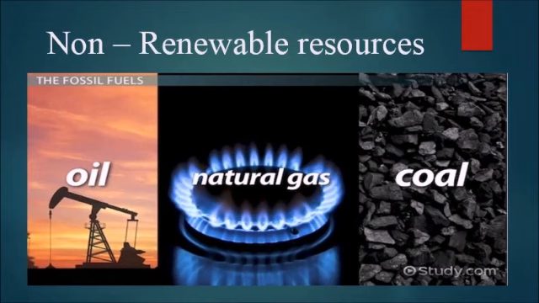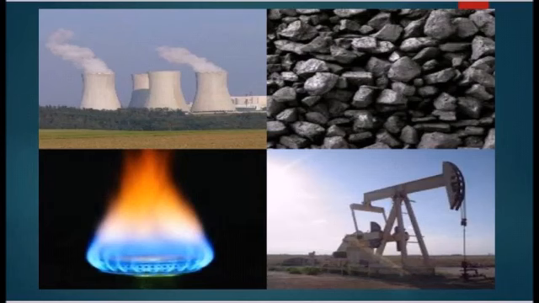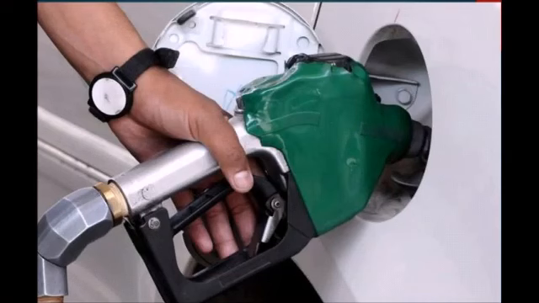Examples of non-renewable resources are coal, gold, certain minerals, because minerals take millions of years to form under the surface of the earth, and that's why if we use one of these resources at one time, they go away. For example, your petrol, your kerosene, diesel, these are known as non-renewable resources. Once you use them, they become exhausted, they go away, they cannot be brought back into use again and again, and that's why those resources are known as non-renewable resources.